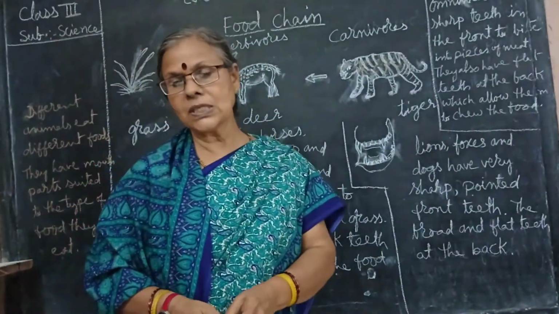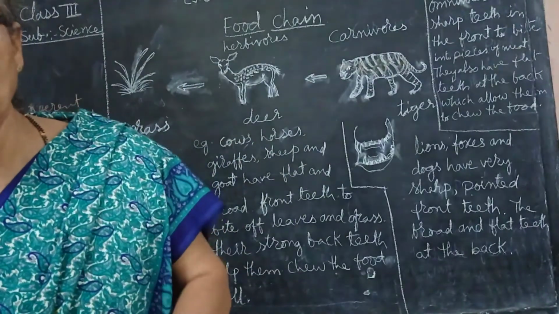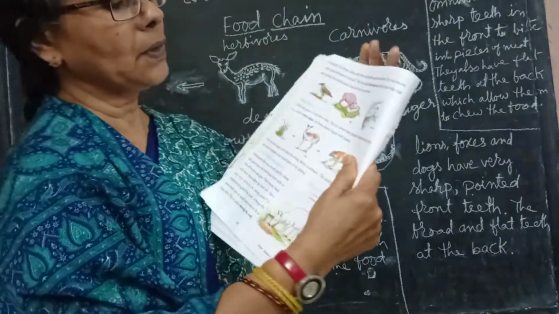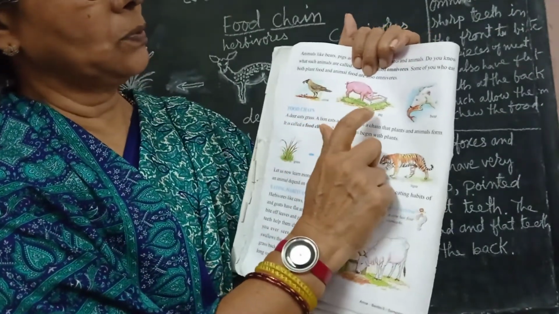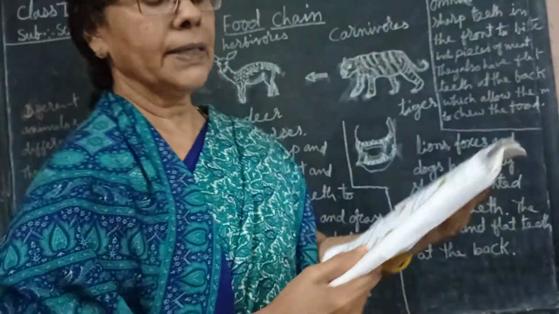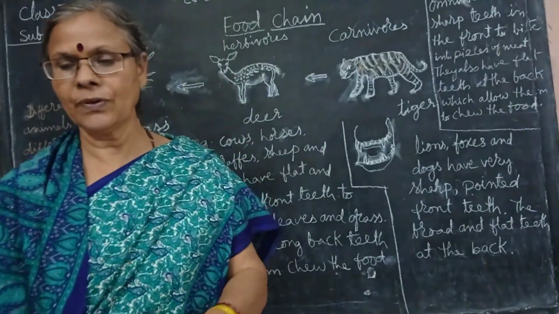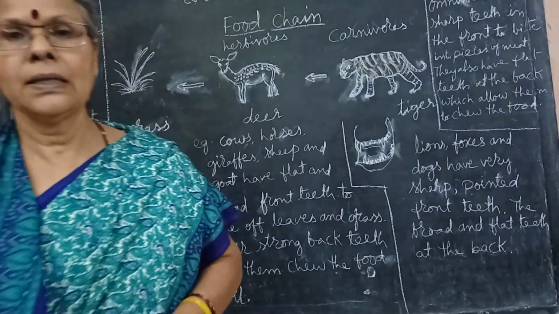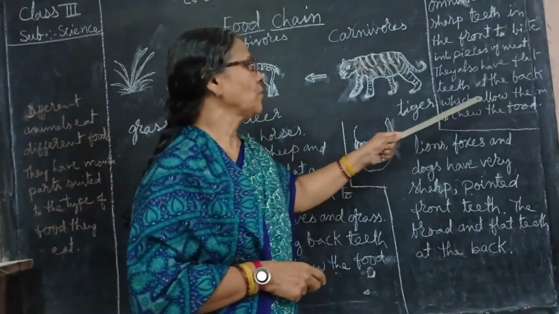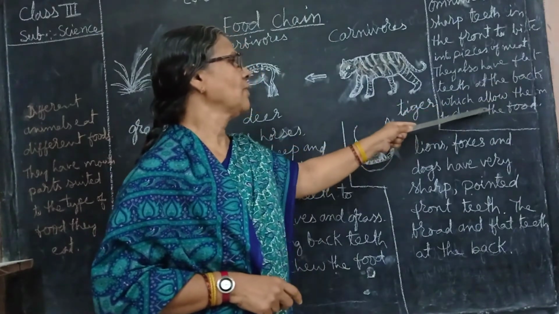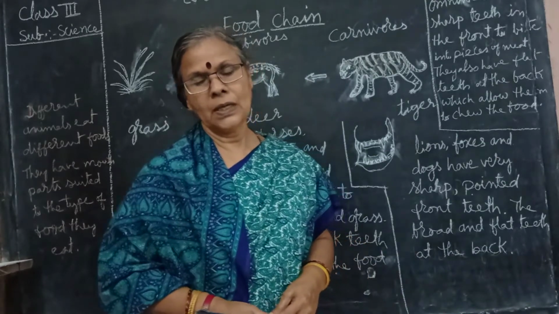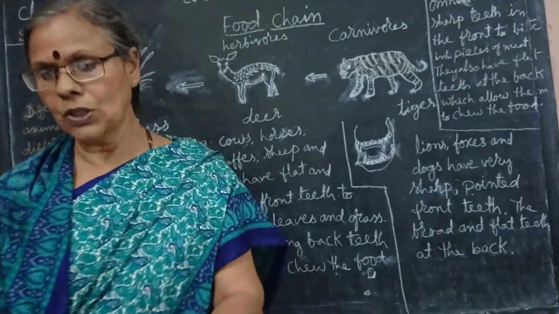Next, omnivores. Because there is no place, that's why I did not draw the picture. You can see the omnivores: crow, pig and bear. Their front teeth are very sharp. They bite the meat into pieces and later, with the help of the strong flat teeth at the back, which allow them to chew the food well, they swallow it. You can see the diagram also in the textbook.